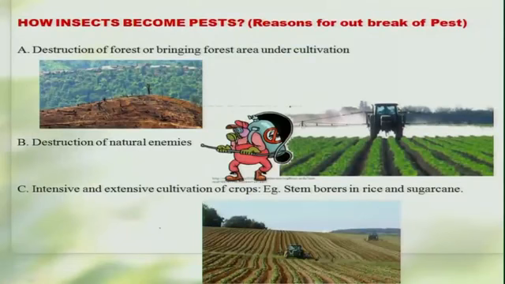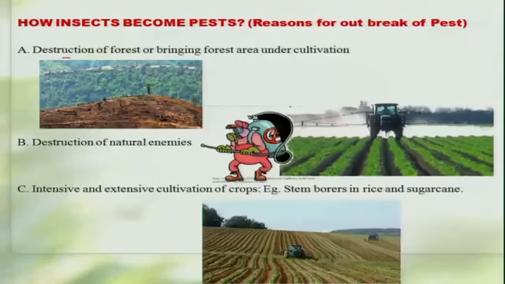Now, why have these insects become pestiferous? It is very important to know the reasons behind this, and we can call these the reasons for the outbreaks of these insects as pests. Most of these reasons are man-made. First and foremost is the destruction of the forest, or deforestation. What happens with this? When you destroy the natural habitat of the insect, those insects have no other way but to start feeding on the cultivated crops, and thus they become pests.